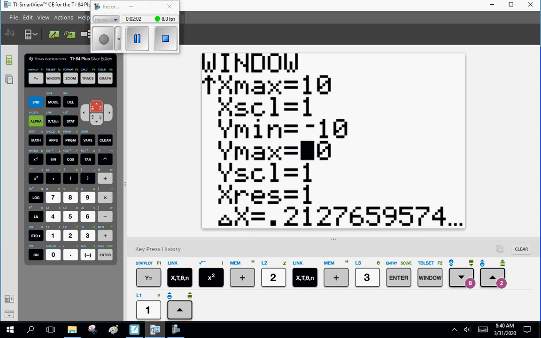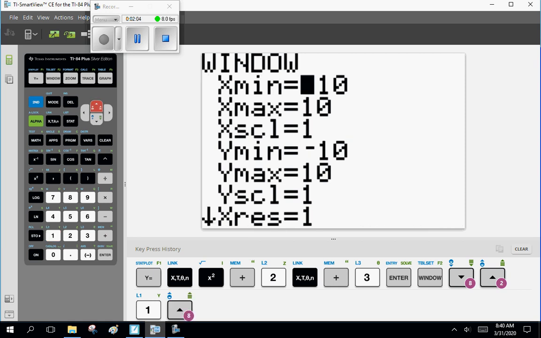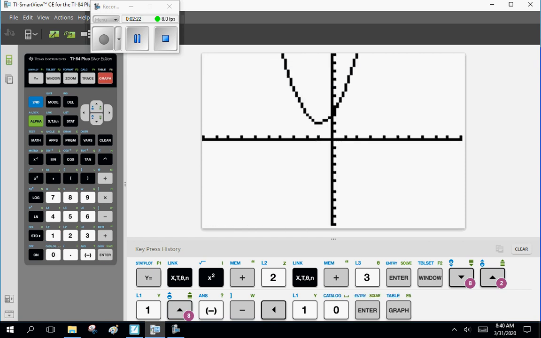Don't worry about it. This is the default stuff I want to see. And the little minus sign is the negative sign down here, not minus here. See the difference? That confuses Mr. Calculator. I need the little minus sign and 10. Enter, graph. And there we go.